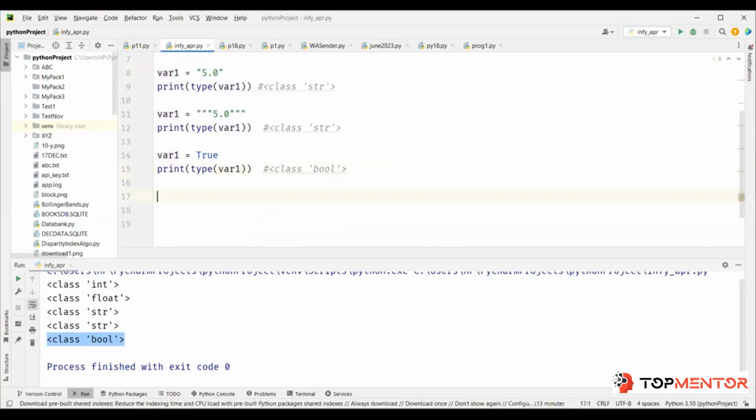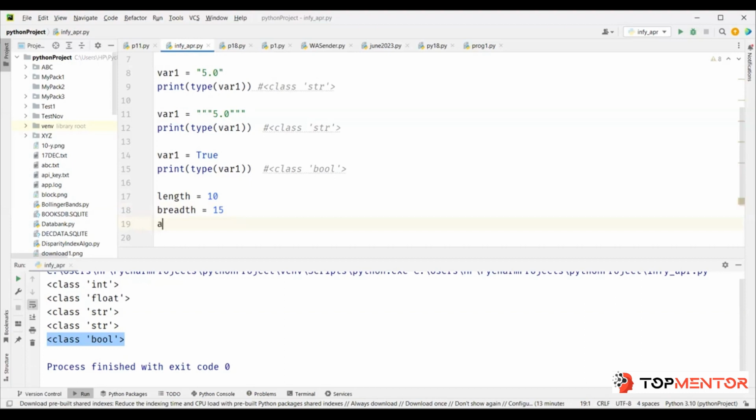Now let's take a simple example. I'm going to say length equal to 10, breadth equal to 15. Now let's assume that these are the dimensions of your rectangular field, and I want to find area and perimeter.